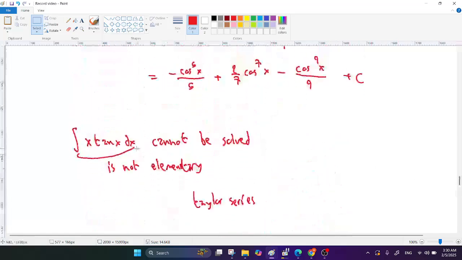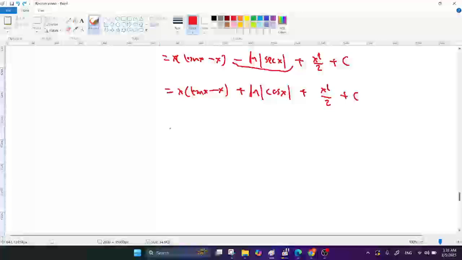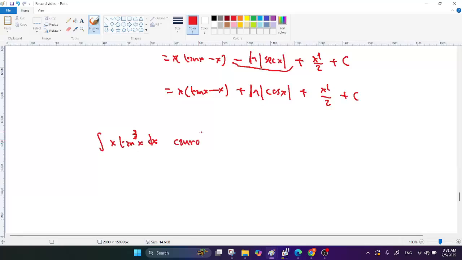So x tan x cannot be solved, but if you change the power 1 here to 2, you can solve it. x tan cubed x dx, this one cannot be solved. If you put 4, you can solve it.